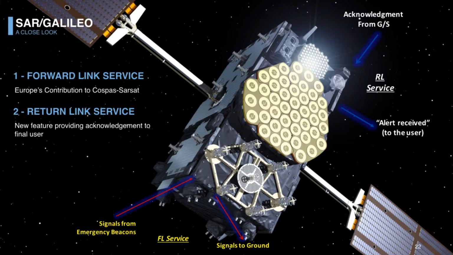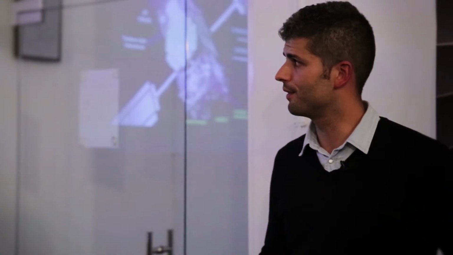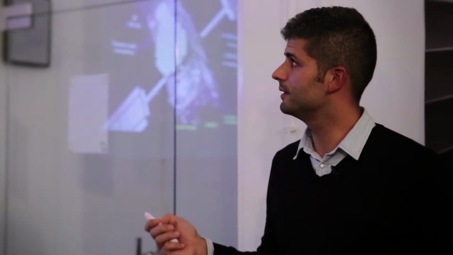That's L-band at 1.5 gigahertz. And the new enhancement or new feature, as we were talking as well, is the return link service. So we'll see how it works further on. And this message is disseminated on the ground via the navigation message.